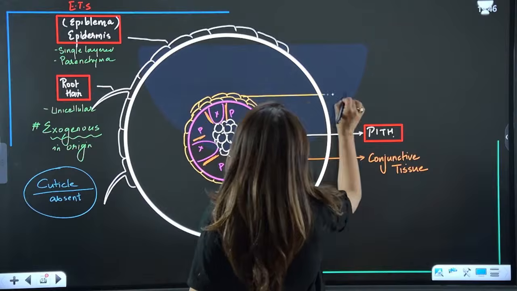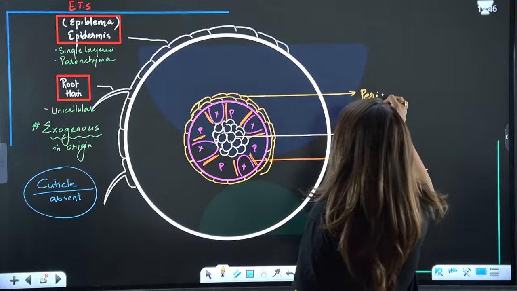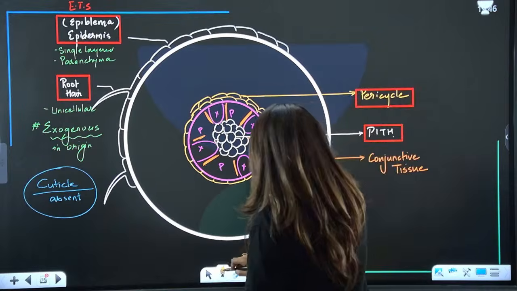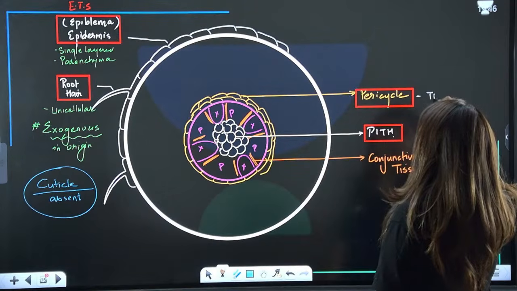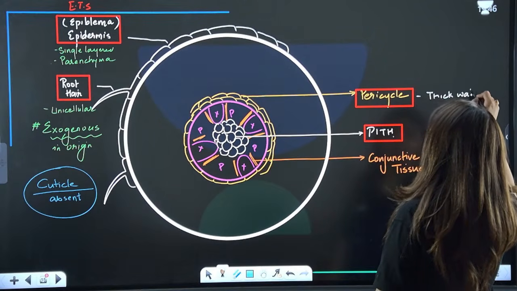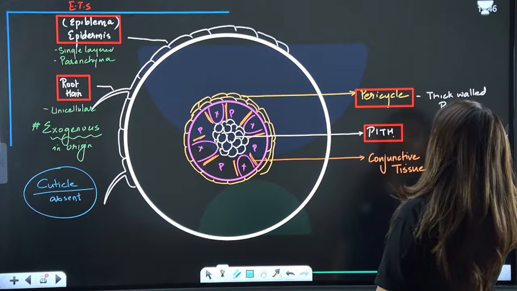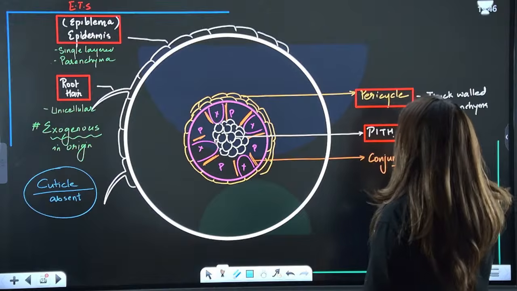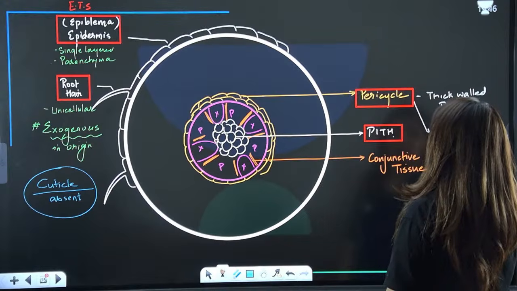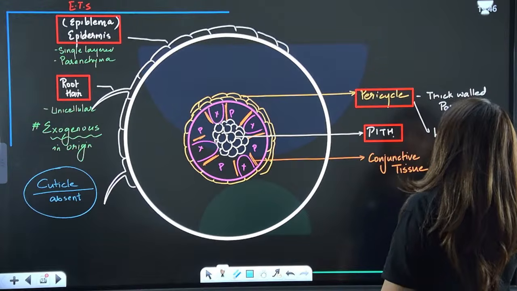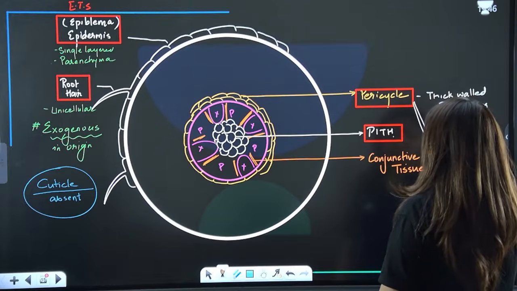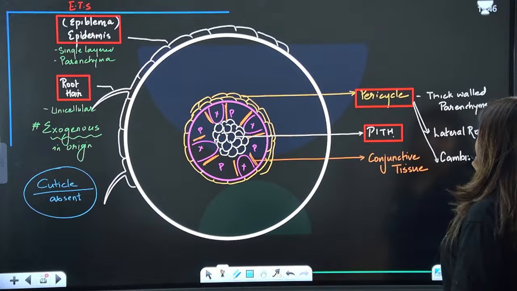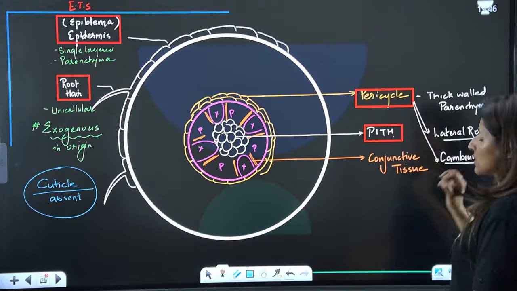Now, very important, guys: pericycle is again made up of parenchyma, but it has thick-walled parenchyma. What is the function? It is this pericycle which will give rise to the lateral roots, and it is going to give rise to cambium when needed. So these are the two functions, lateral roots and cambium.